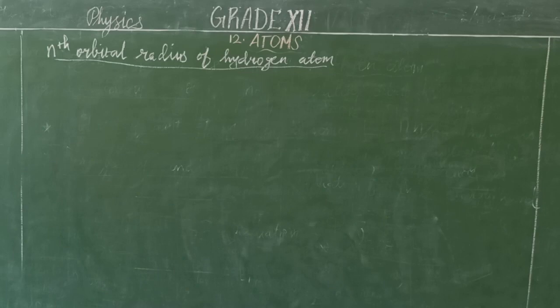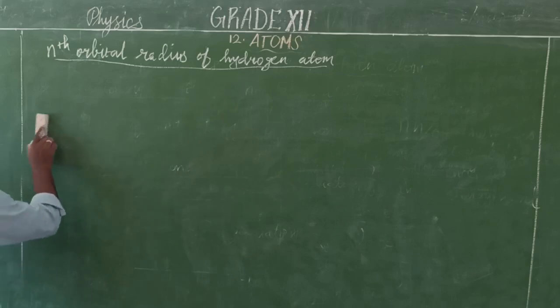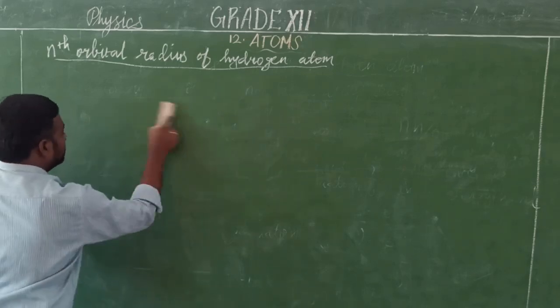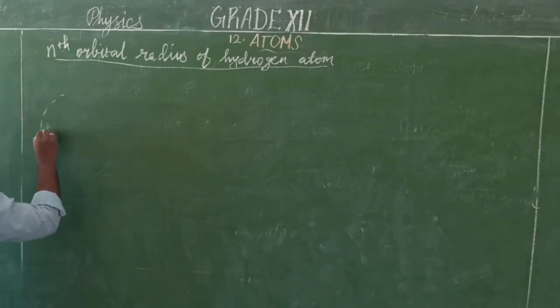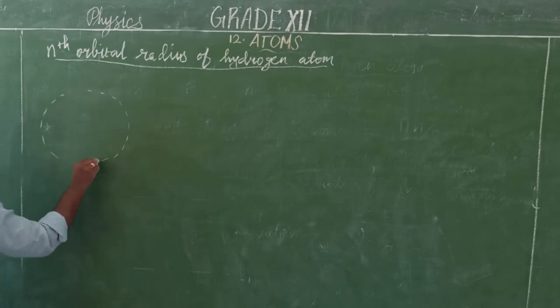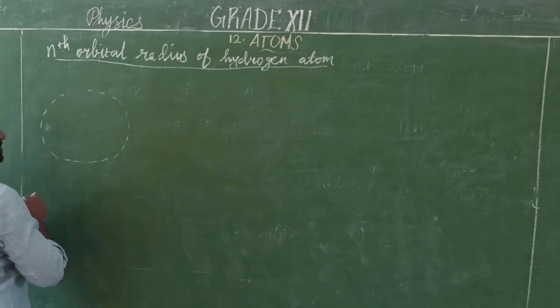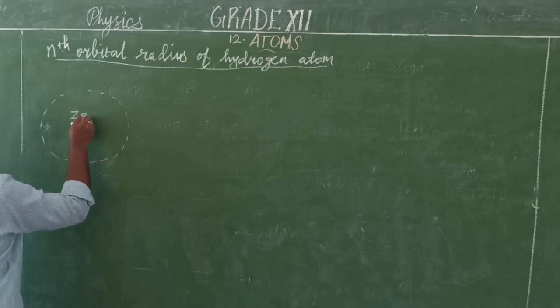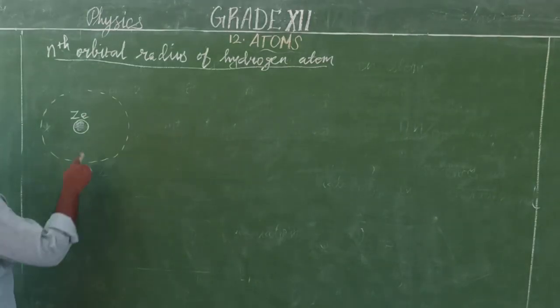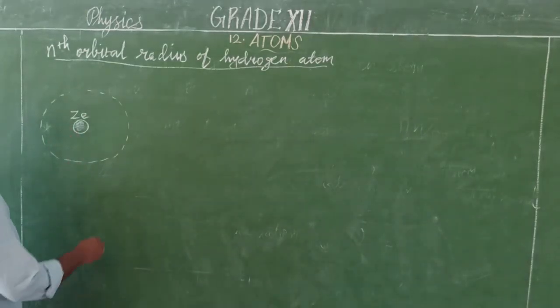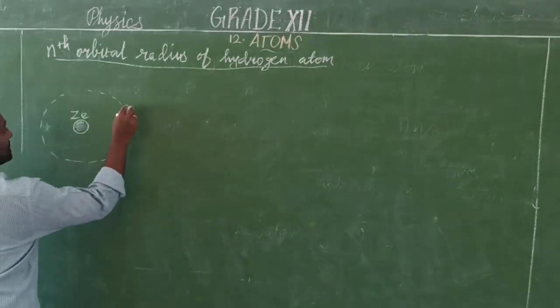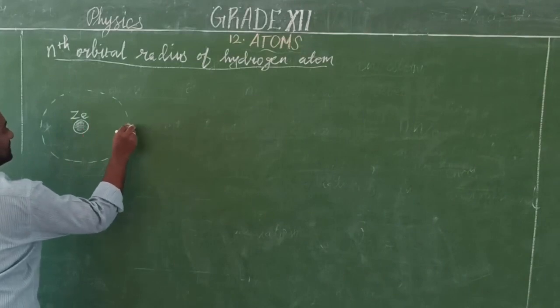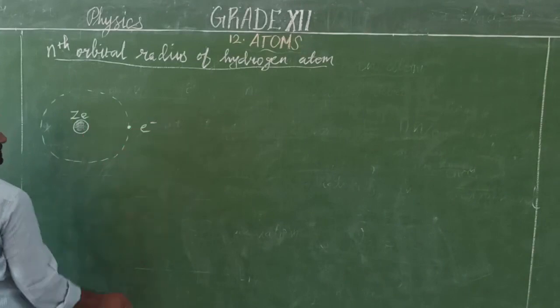So we know that for a simple hydrogen atom, this is the atomic structure. In this atomic structure, the nucleus is held at the center. This is the nucleus, the nuclear mass, that contains one proton. Around this, the electron is held here. This is an electron, that is e minus.